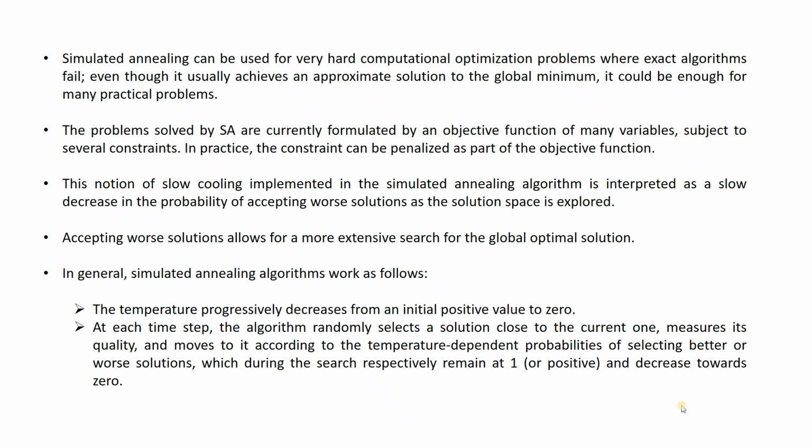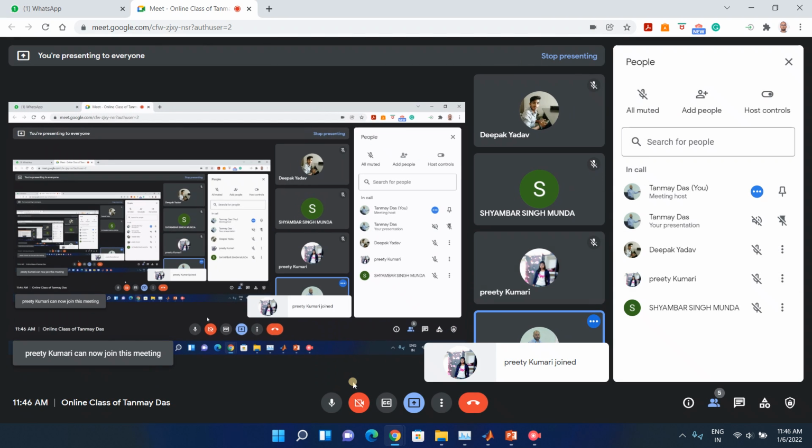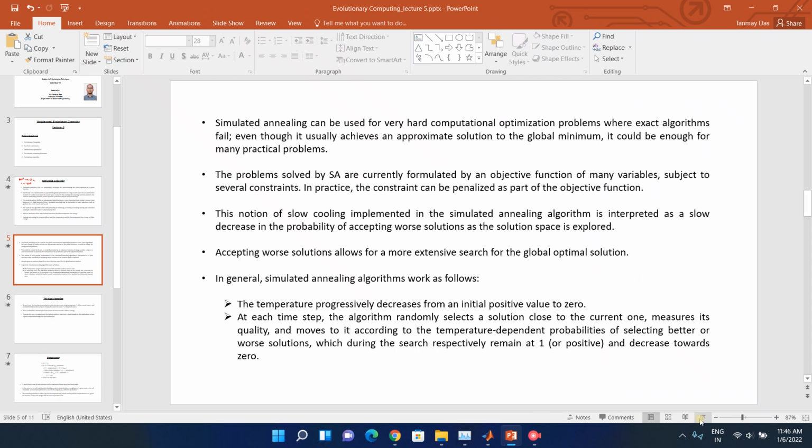So this is the iteration count. Then at each time step, that means at each iteration, the algorithm randomly selects a solution close to the current one, and then measures its quality and moves to it according to temperature-dependent probabilities of selecting better or worse solutions, which during the search respectively remain at 1 or decrease towards 0.